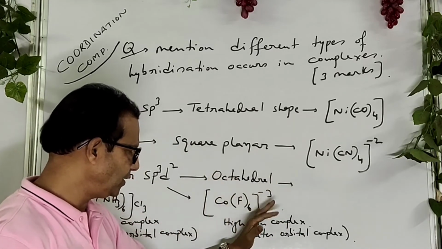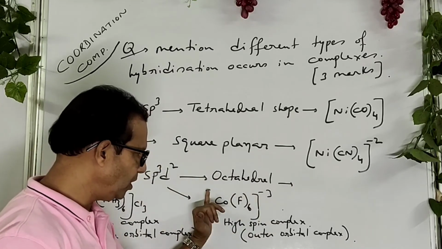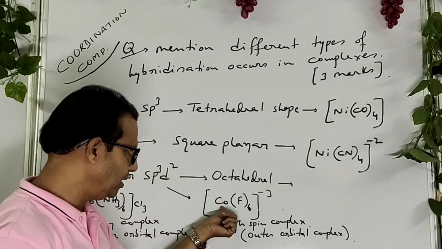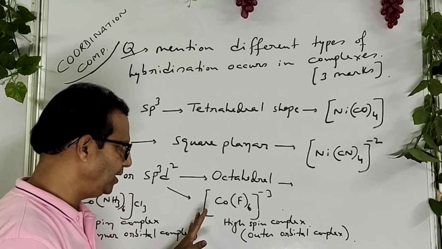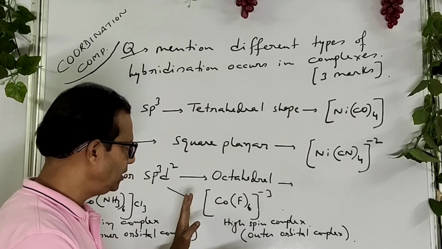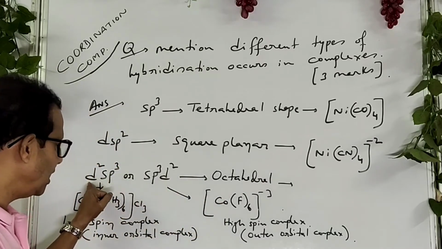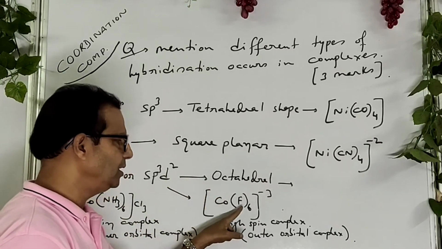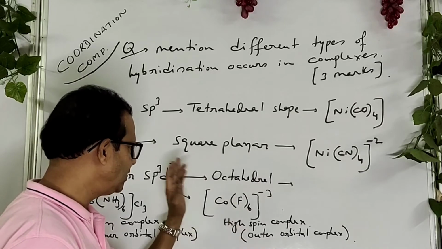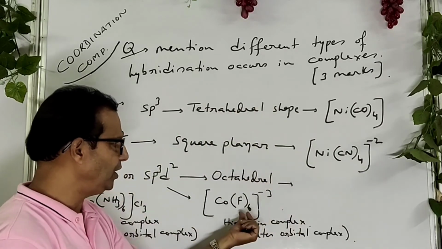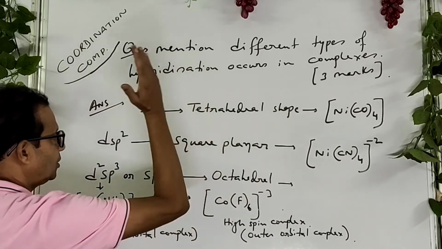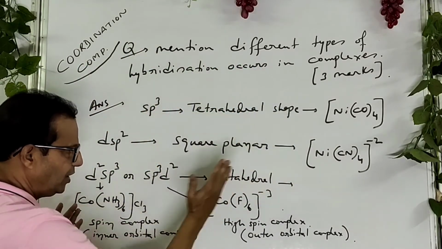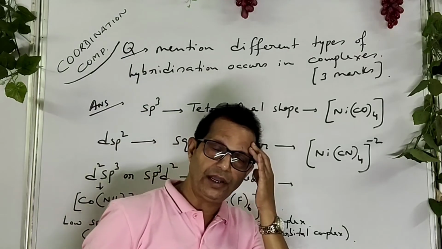So remember it, if the d orbital of the central metal is not vacant, weak field ligand cannot vacate it. If it is vacant, then no matter. If it is vacant, then this hybridization, but if it is not vacant, weak field ligand cannot vacate it, so the outer d orbital, that is 4d, takes part. So these are the different hybridizations in complexes. This is a very important exam question, okay?